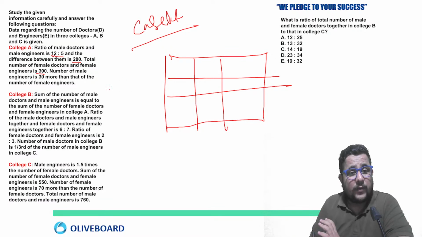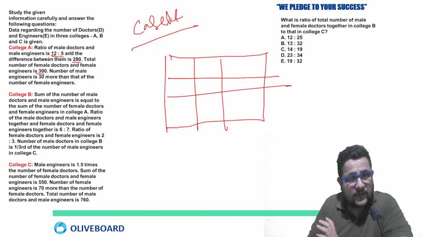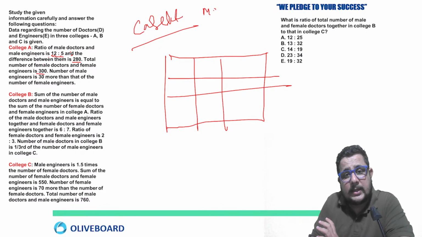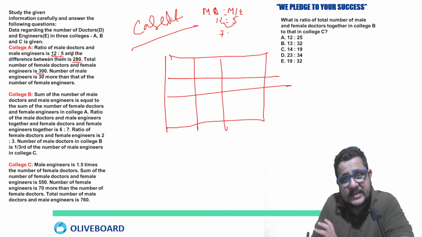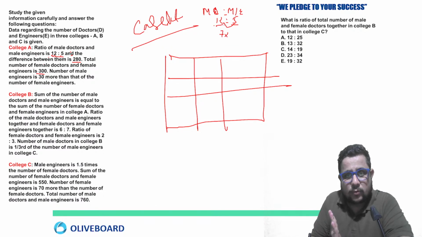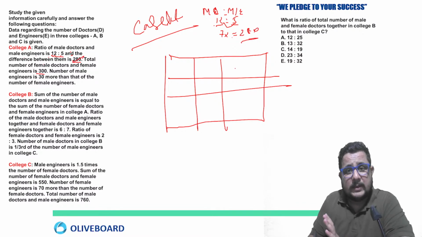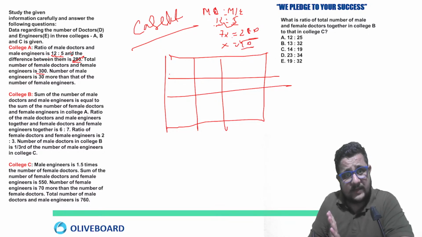So this I am solving for you all. First, see the ratio of male doctors to male engineers. The first information is about male doctors to male engineers, that is 12:5, and the difference between them is 280. So the ratio is 12:5, and their difference is going to be 7x, because 12x minus 5x is 7x, equal to 280 given. So x is equal to 40 in this case.